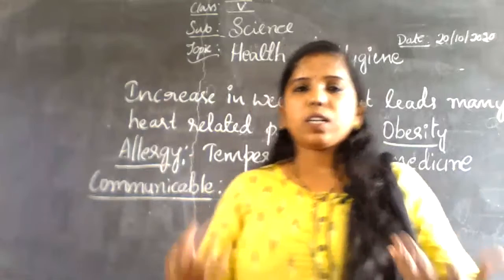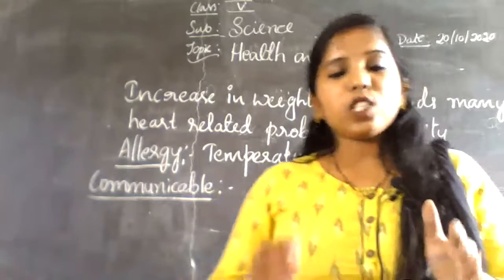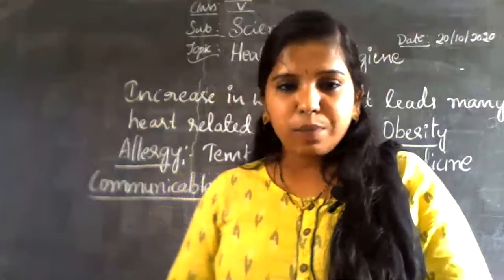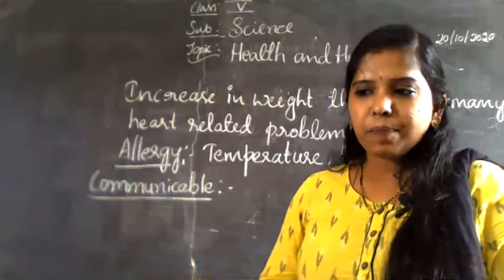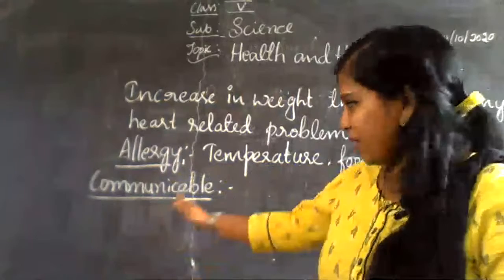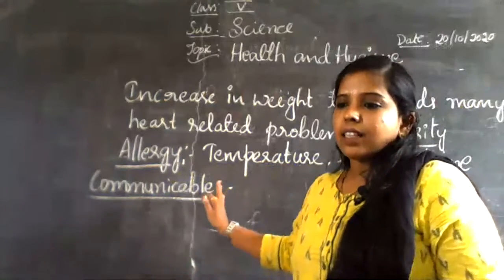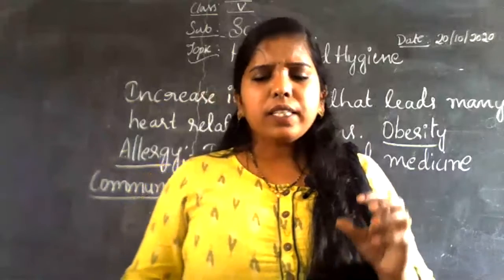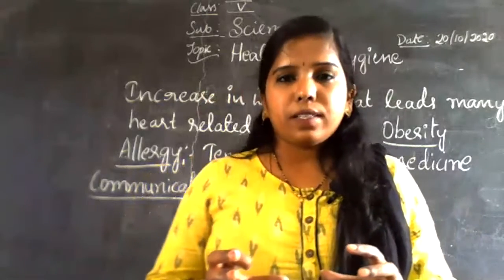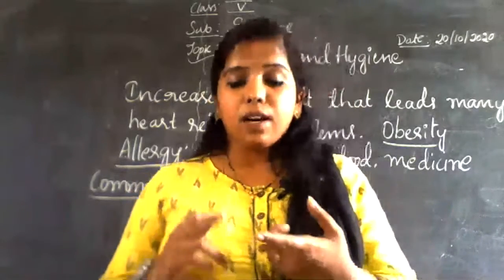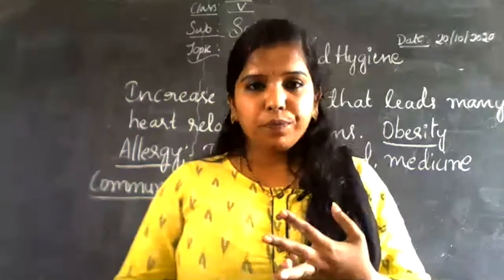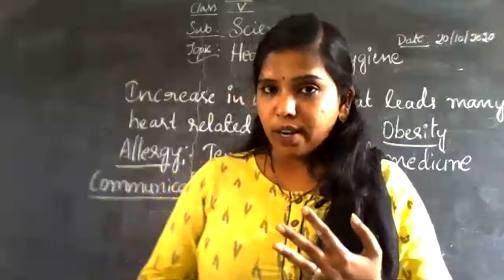What are communicable diseases? The diseases which spread from one person to another person. Such diseases we call communicable diseases. There are tiny organisms present in air, water, and also in the soil.